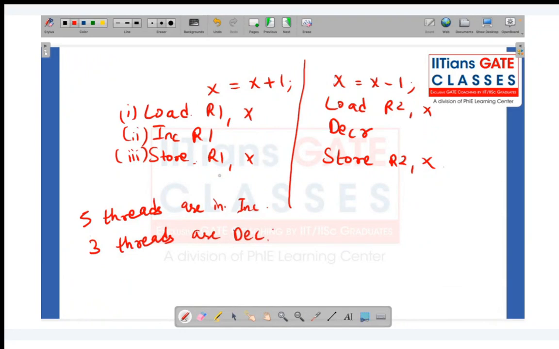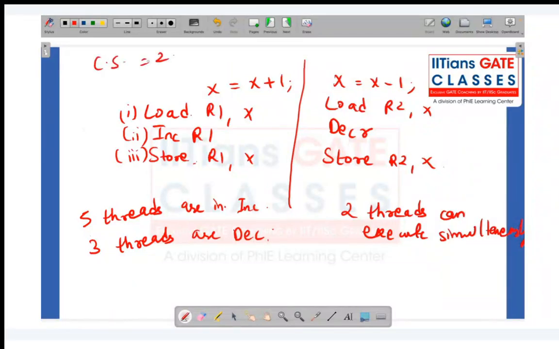Okay, so now the context is that 2 threads can execute simultaneously. Why? Because the counting semaphore value is 2.